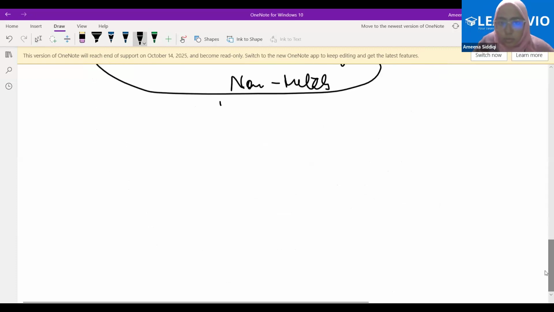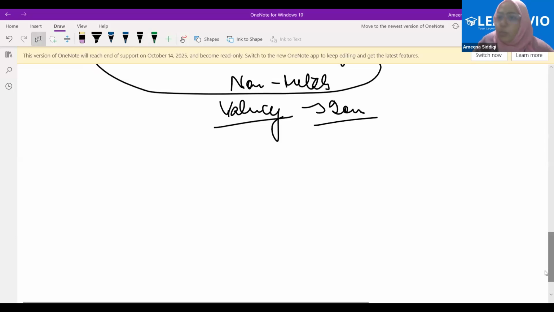And it is all related to the valency, to form the ions. What is valency? The number of electrons lost or gained is nothing but valency. Maximum combining capacity, maximum combining power is valency.